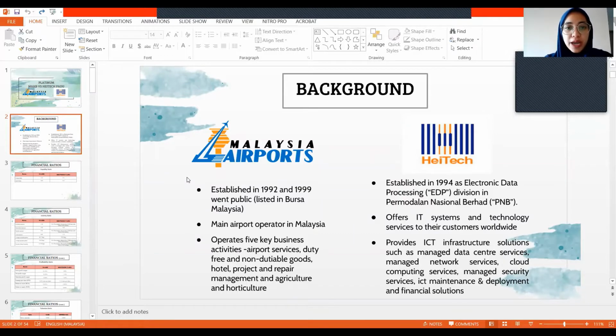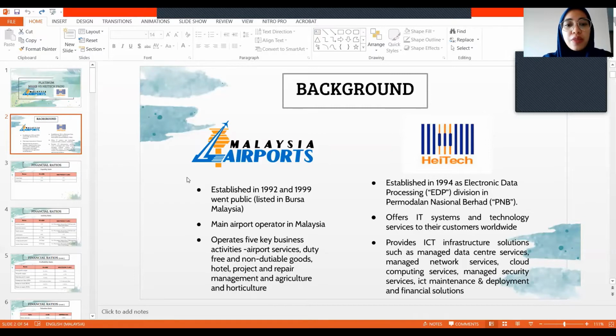Malaysian Airport Berhad is a main airport operator in Malaysia with 39 airports in total under their management. MAHB was established in 1992 and in 1999 it went public and listed in the Bursa Malaysia.